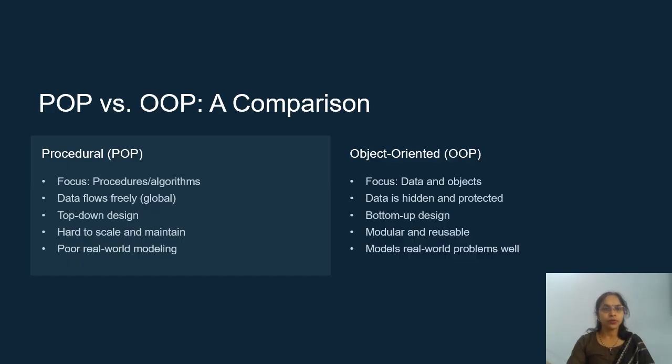So if we talk about the comparison between procedure oriented and object oriented programming, procedure oriented programming is focused on algorithms. Here it focuses on the data and objects. Here data moves freely, and here the data is hidden and protected. Procedure oriented programming uses the top down approach, and object oriented programming uses the bottom up approach. It is hard to scale and maintain, here it is modular and reusable. Poor for real world modeling, here it models real world problems as well.